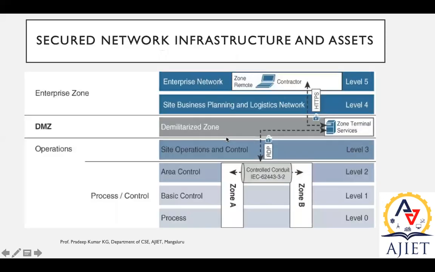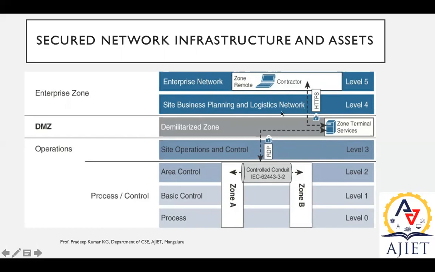I'll go back to the diagram over here. The first point says we can have a security tool with proper security provisions for all levels, from level 5 to level 0. The second point says sometimes it may be difficult to have the same security tool in all of these.